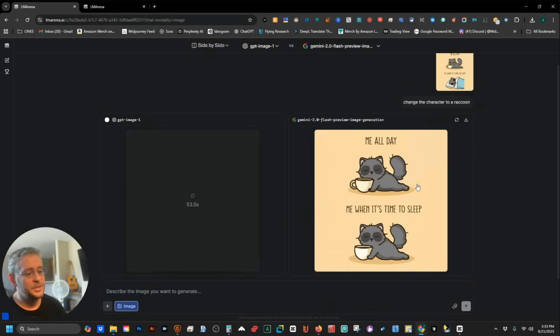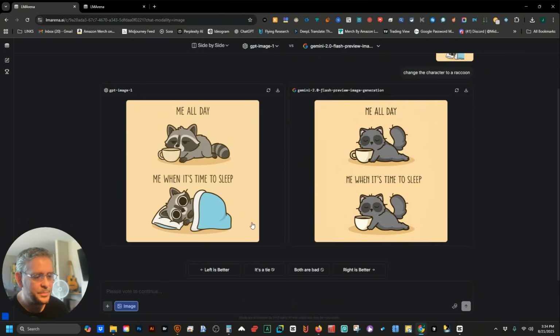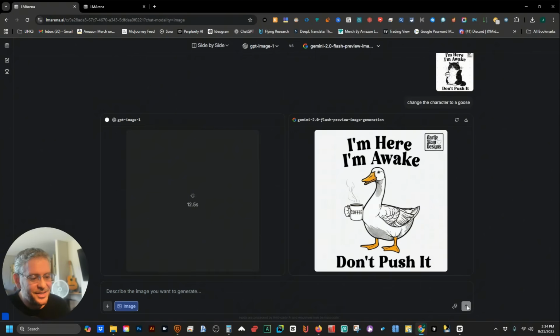Let's see if ChatGPT can do a better job of this. It's not awesome. Okay, and as you can see, ChatGPT actually did the job and Gemini 2 did not. So this is cool. I wonder how many times we could use this. Like the ChatGPT might not have a limit if you're editing. I don't know. Yeah, I like the goose. I definitely like the goose.